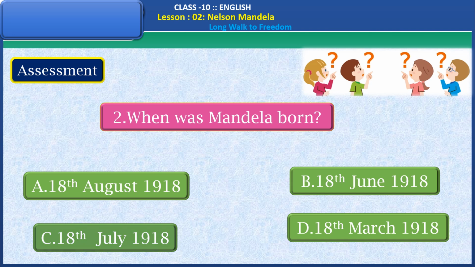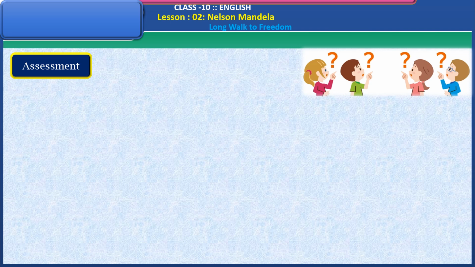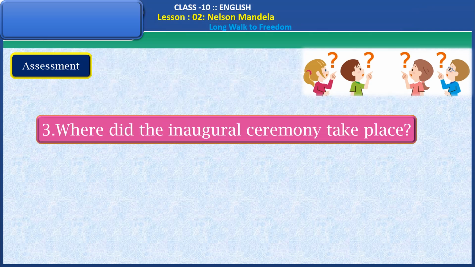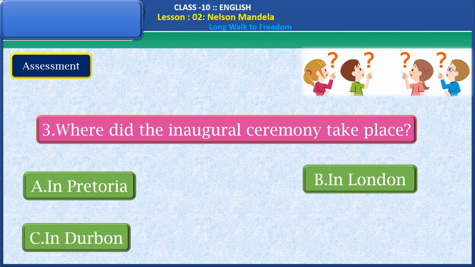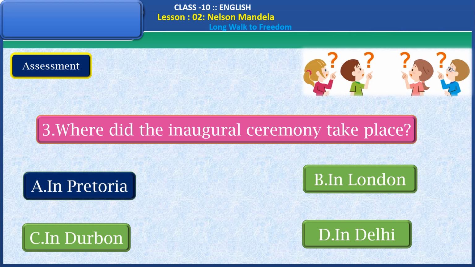Yes, the right answer is 18th July 1918. You are correct. And the next question is, where did the inaugural ceremony take place? Now the options are here: in Pretoria, in London, in Durban, in Delhi. Find the right option from these four options. Yes, the right answer is in Pretoria. Well done, dear students.